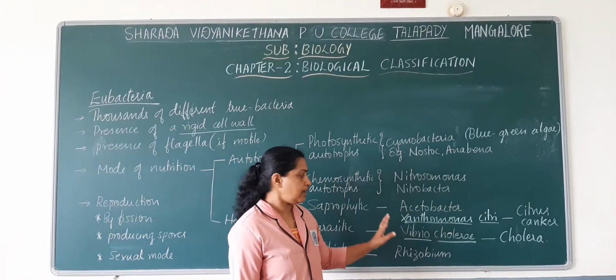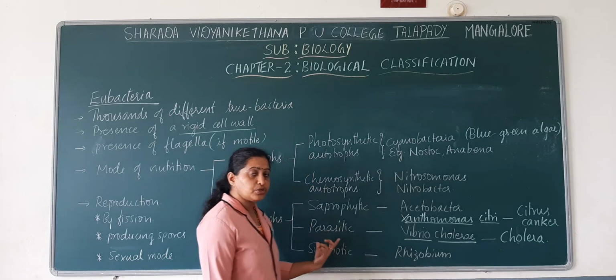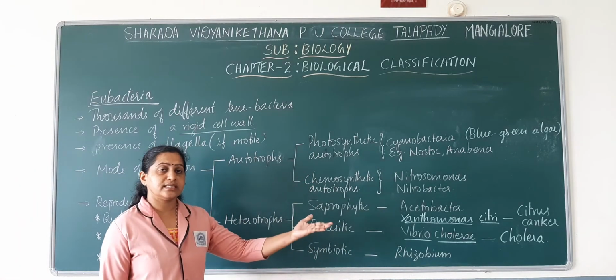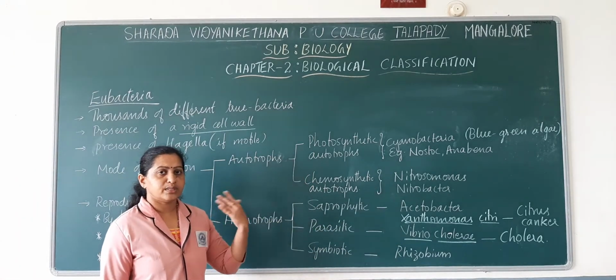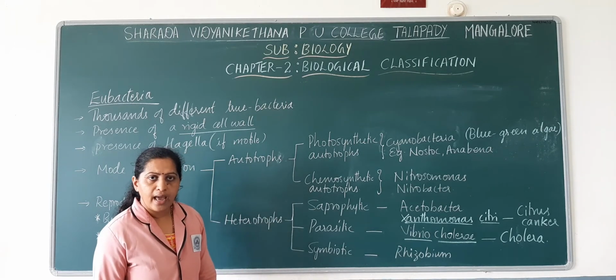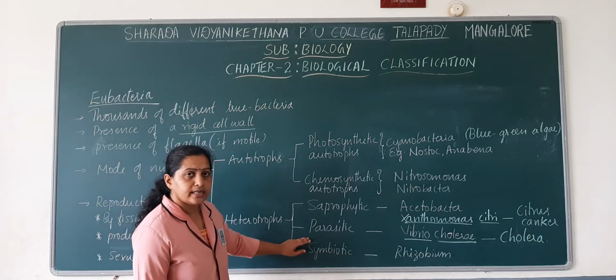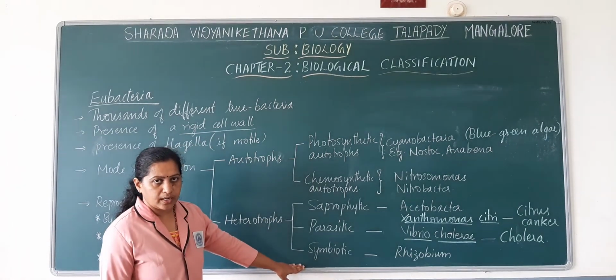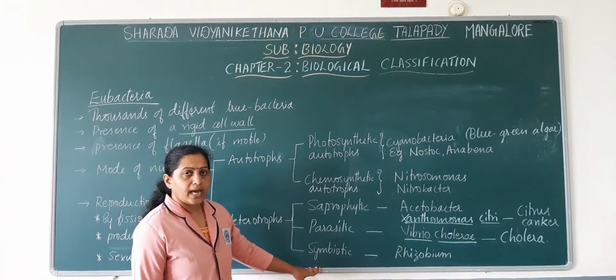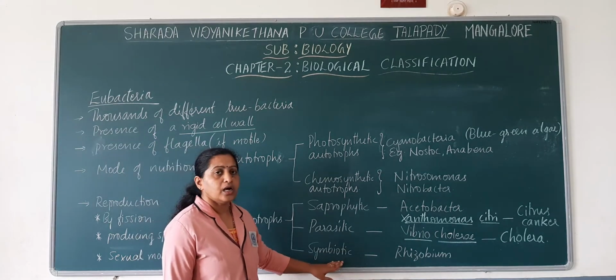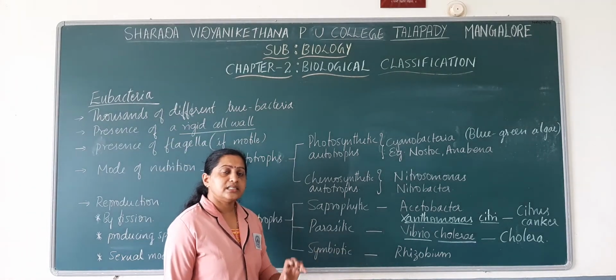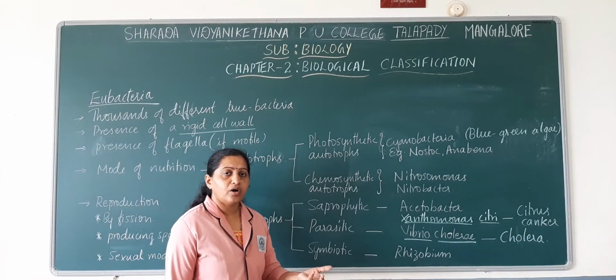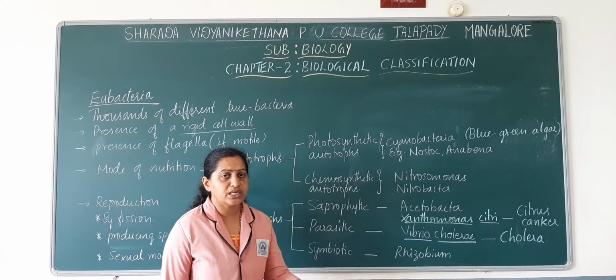But remember that there are various kinds of pathogenic organisms that cause disease in various organisms. It may be in plants or it may be in animals. Okay, such organisms are known as parasitic. Next, coming to symbiotic organisms. Symbiotic organisms, they are organisms that survive or that live on the roots or in association with the roots of